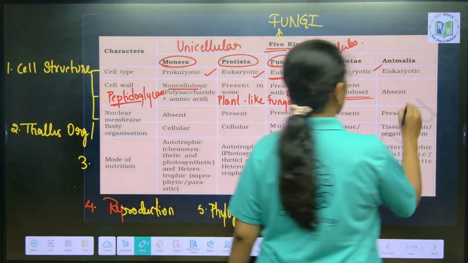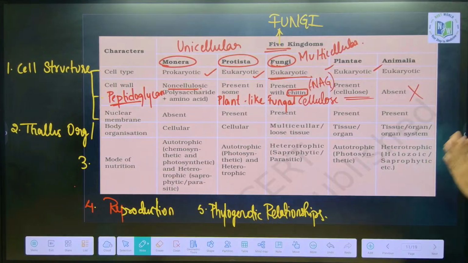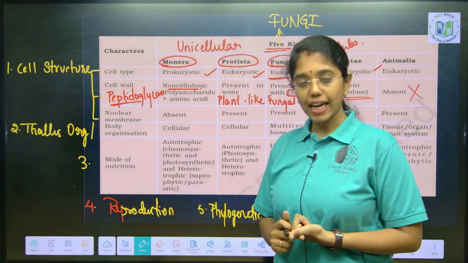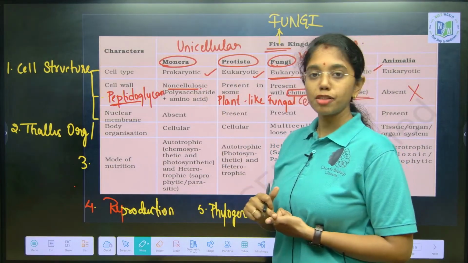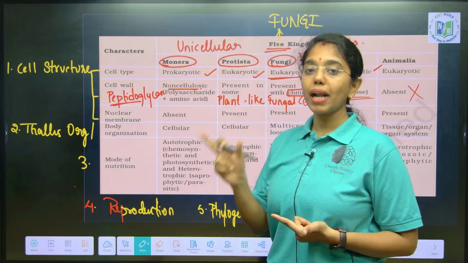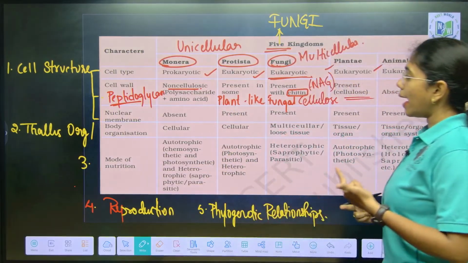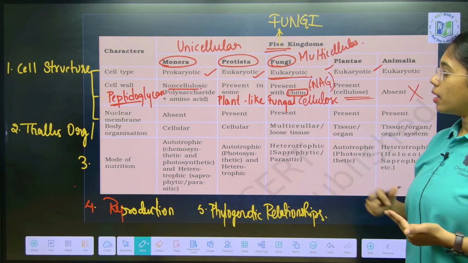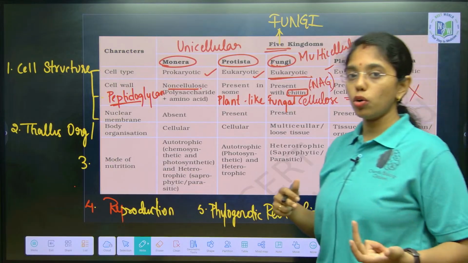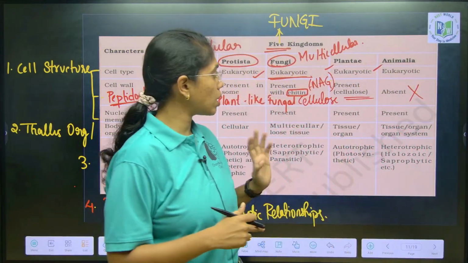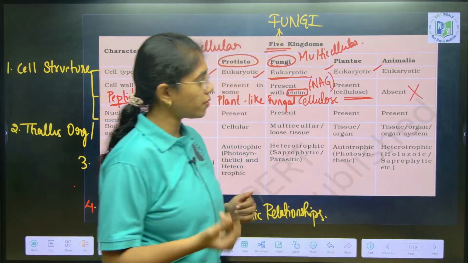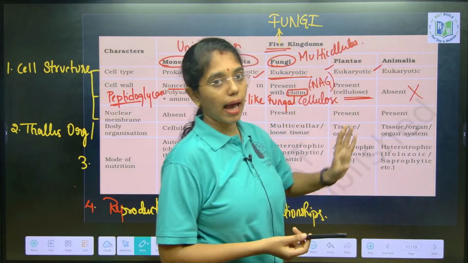Animalia, cell wall is completely absent. So, cell wall in monera is non-cellulosic, made up of polysaccharides and amino acids, addressed as peptidoglycan cell wall. In protista, only plant like protists will have a cell wall, and fungi has chitin, known as fungal cellulose, made up of N-acetyl glucosamine units. Plantae has cellulosic cell wall. Most of the plant cell wall is composed of cellulose. Animalia, cell wall is absent.